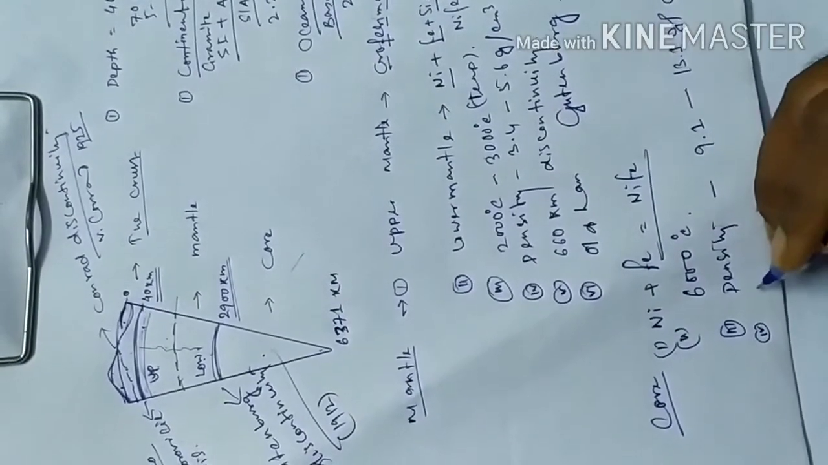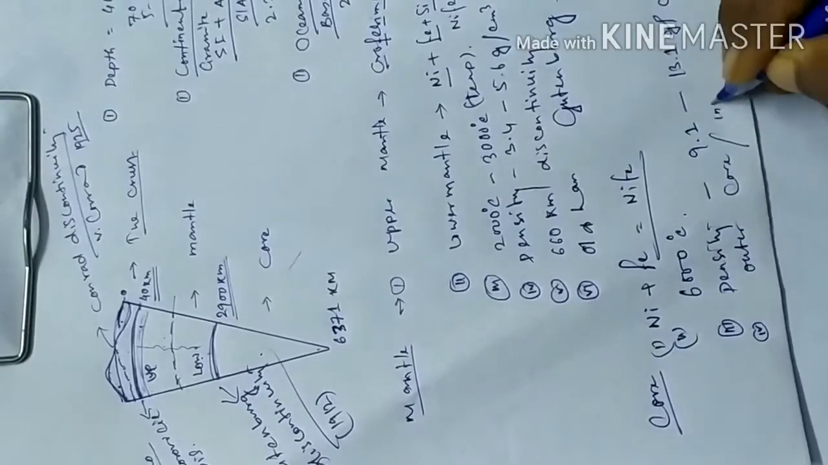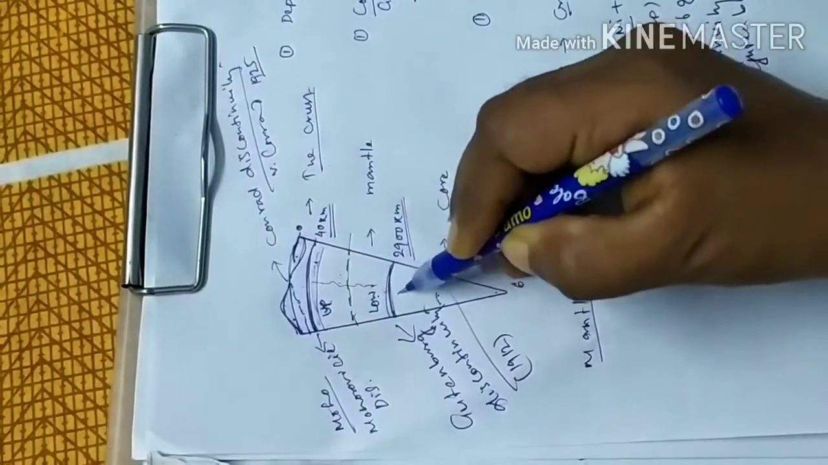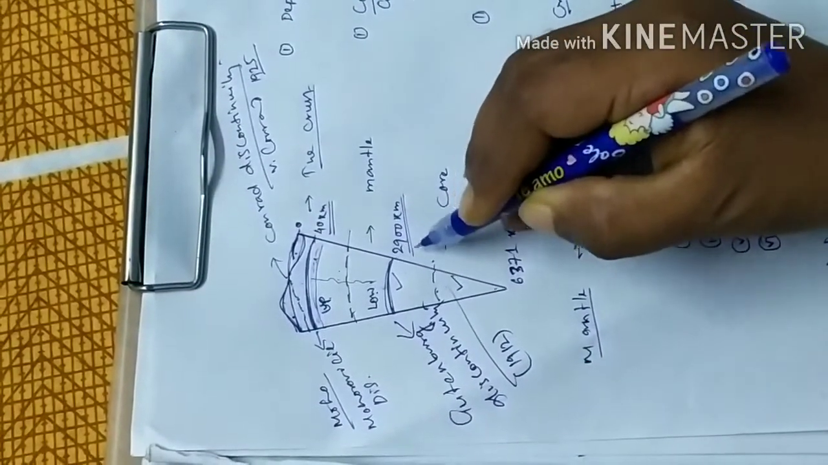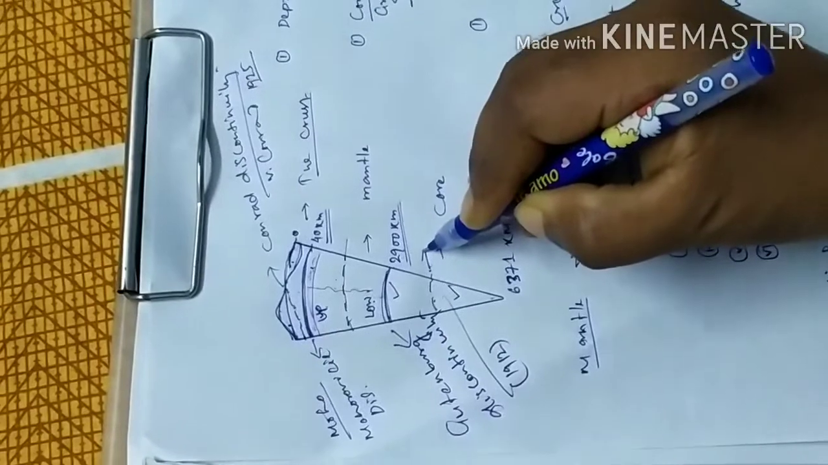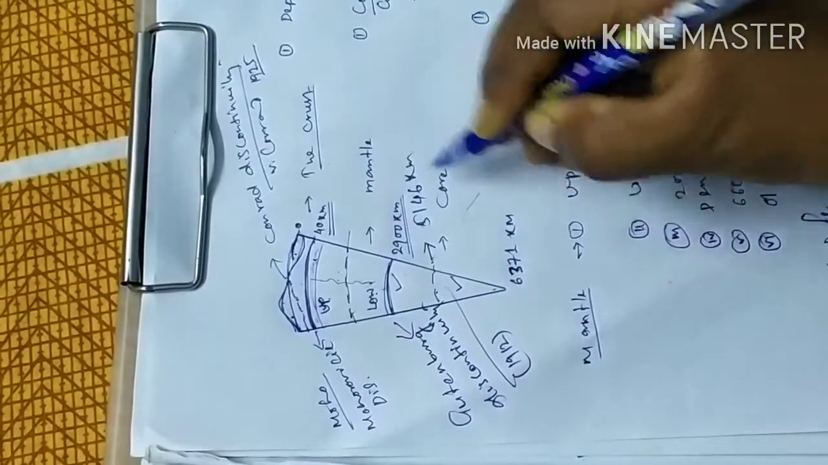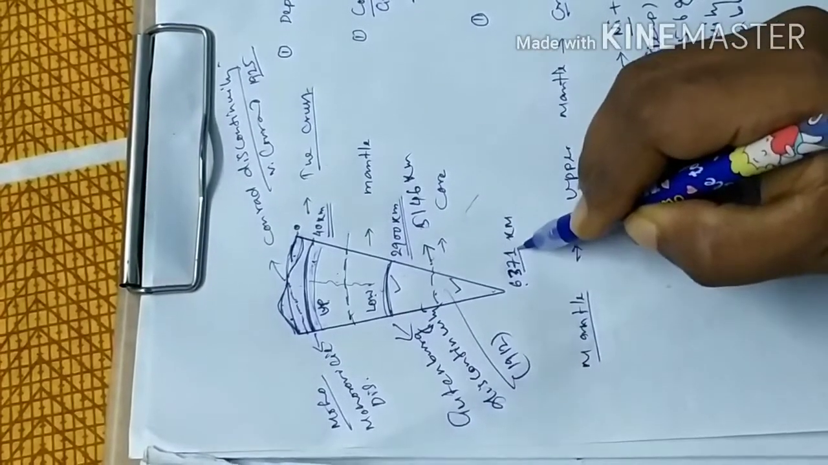The core is also divided into two parts, the outer core and the inner core. The outer core extends from 2900 km to 5146 km, and the inner core from 5146 to 6371 km.